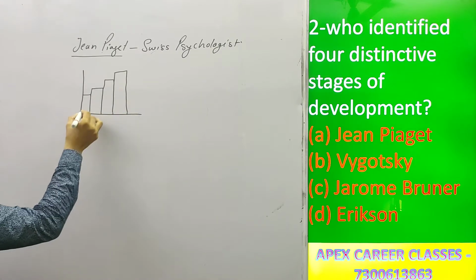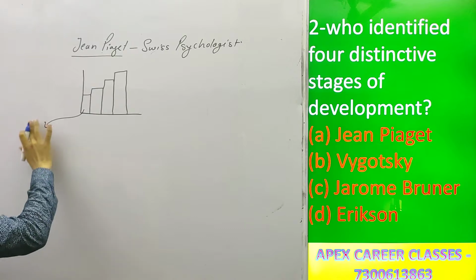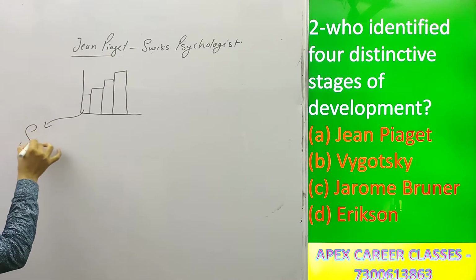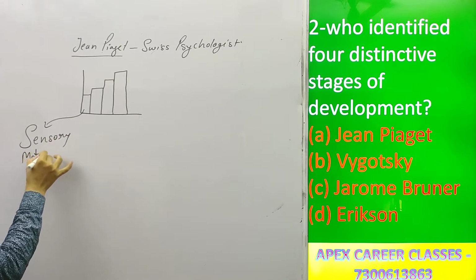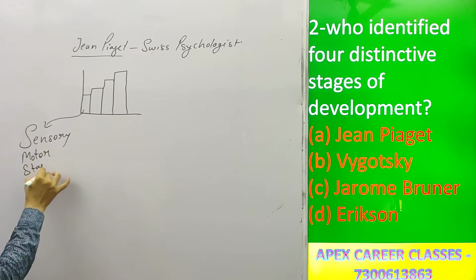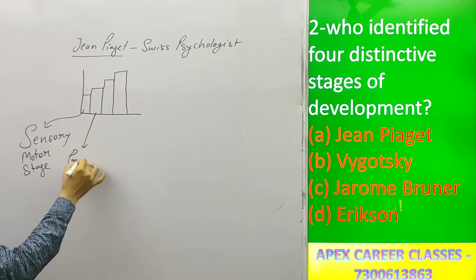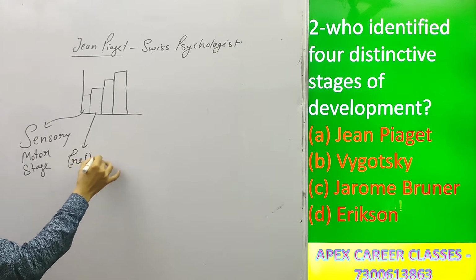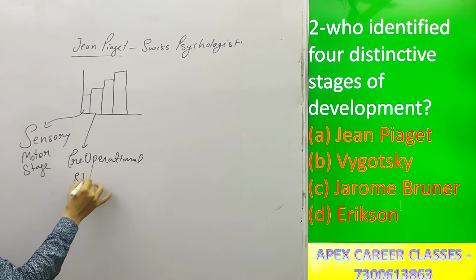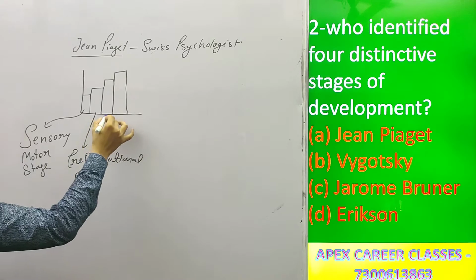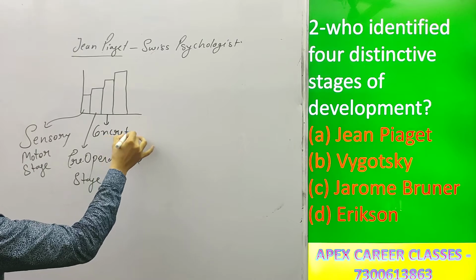Here the first stage that is identified by Jean Piaget is sensory motor stage. The second stage is pre-operational stage. Third stage is concrete operational stage.